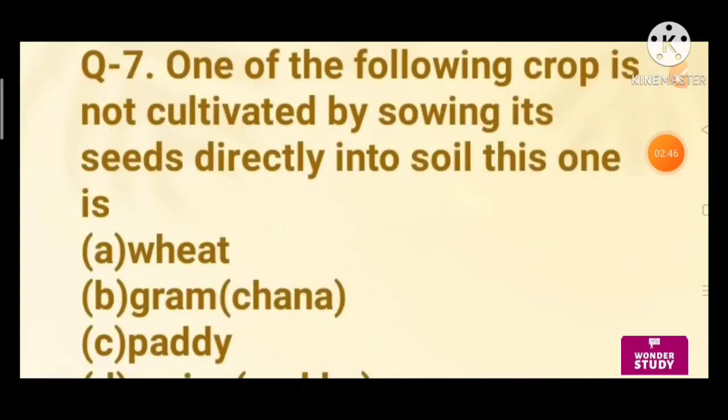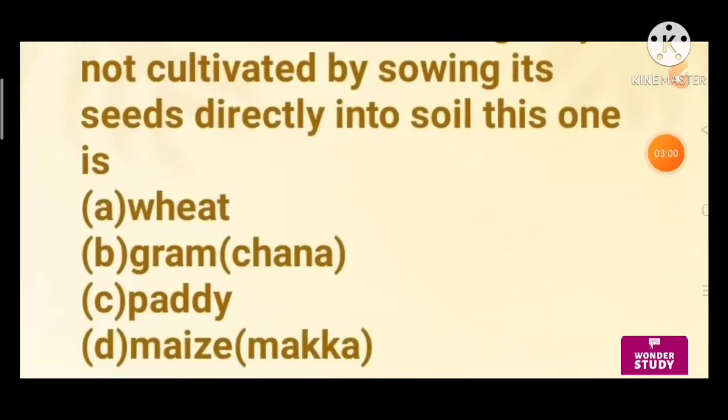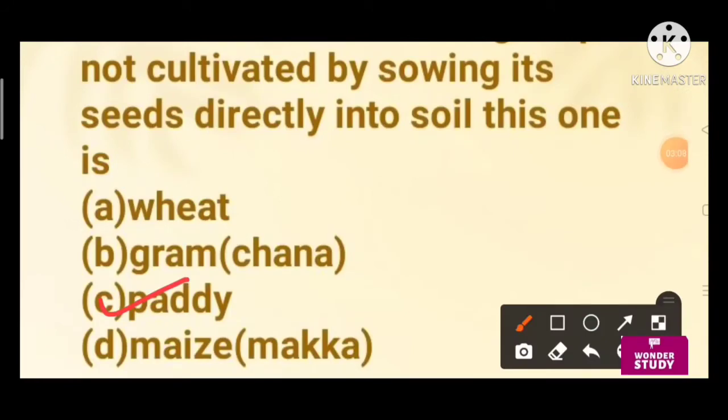One of the following crops is not cultivated by sowing its seeds directly into soil. This one is wheat, gram, paddy, maize, makka. So the right answer is paddy. The process of transferring the seedling from nursery to the main field by hand is called transplanting or transplantation. Some crops like paddy and many vegetables, the seeds are not directly sown in the field soil.